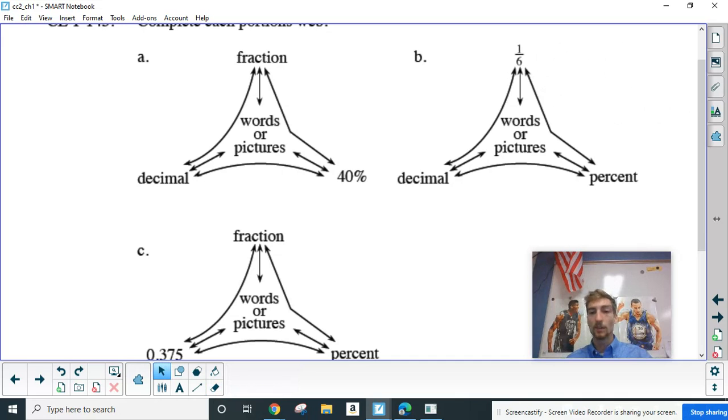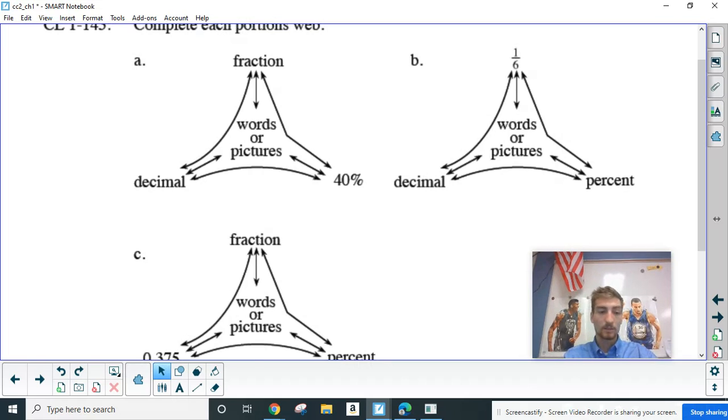So here if I do 1 divided by 6, I get 0.166666. So it's 0.1 with the 6 repeating, or 0.16 repeating.